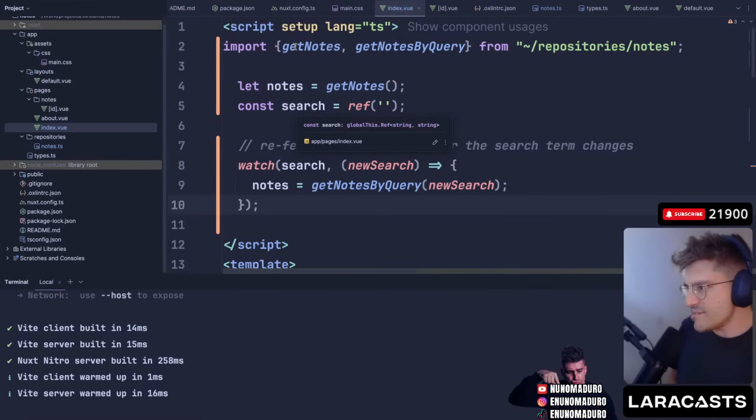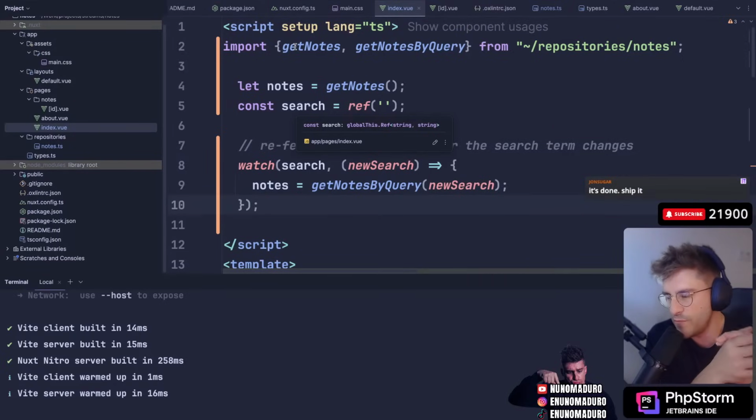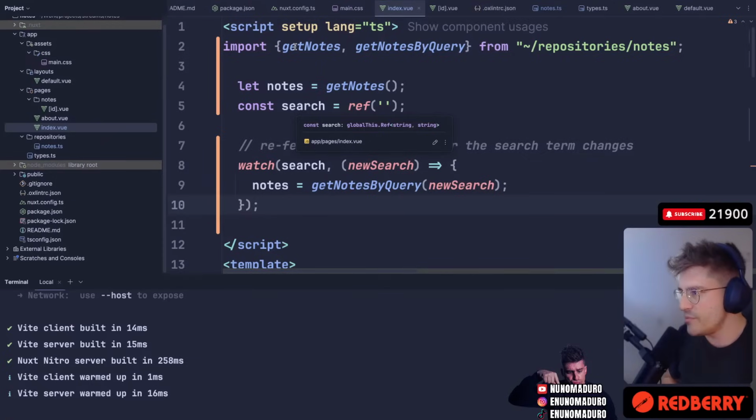Oh my God, because I remember, for example, that on React you need to make things reactive, in the sense that if you want the DOM to react to a variable change, you need to make that variable reactive, and we don't have to do that here, which is awesome. So that's working, which is lovely.